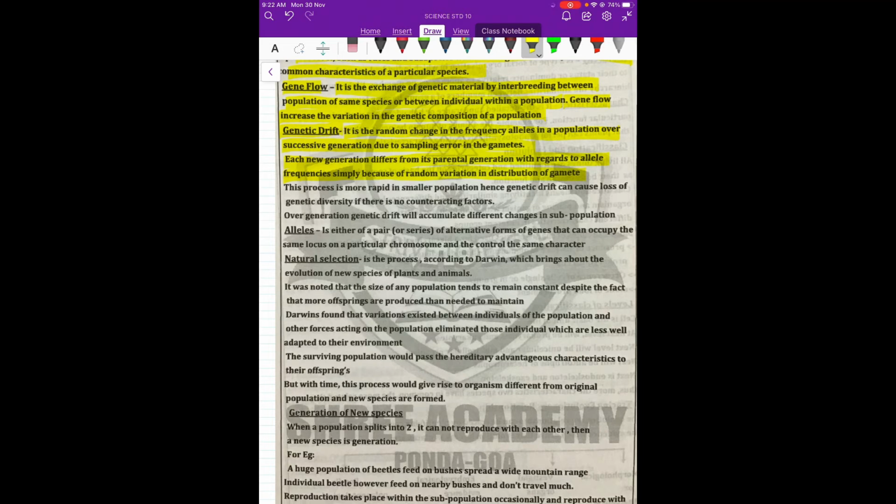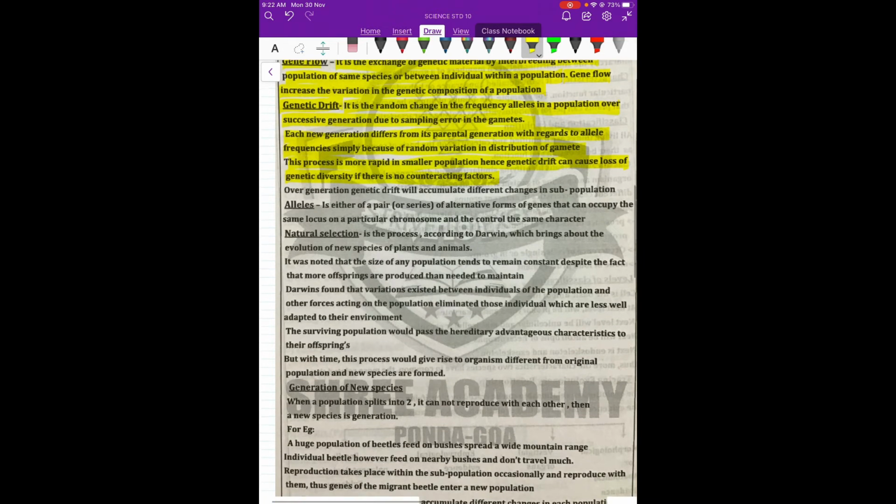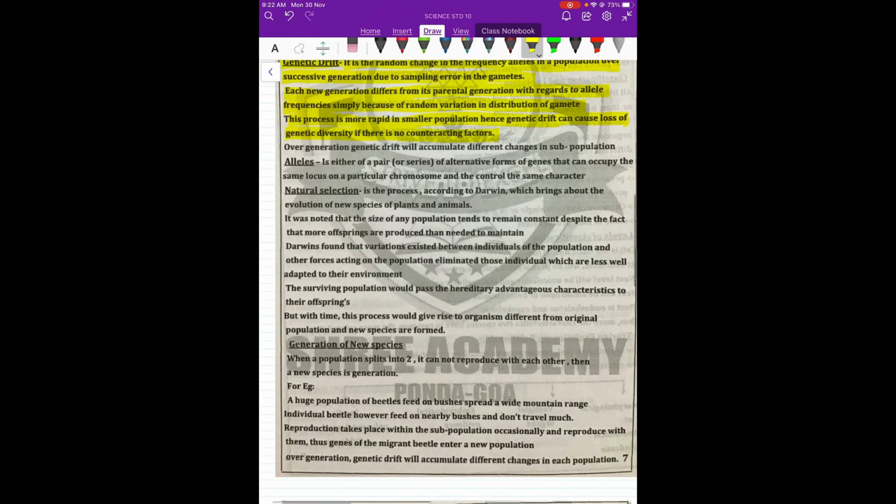This is due to the inefficient copying of the chromosomes during reproduction. This will lead to a genetic drift, and slowly in some cases the genetic drift can be so large that you can have a different subspecies also developing. So over generations, genetic drift will slowly accumulate and it will lead to the formation of subpopulations.